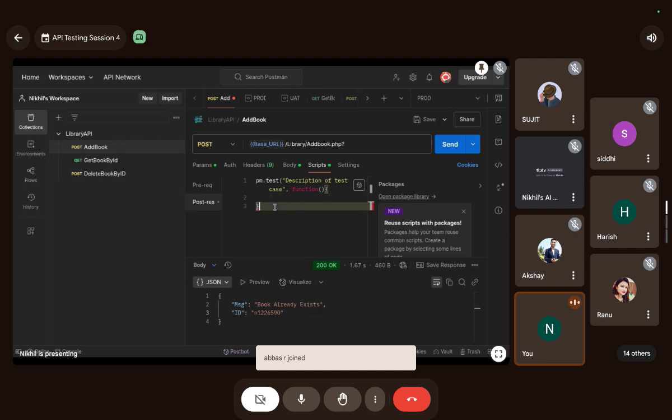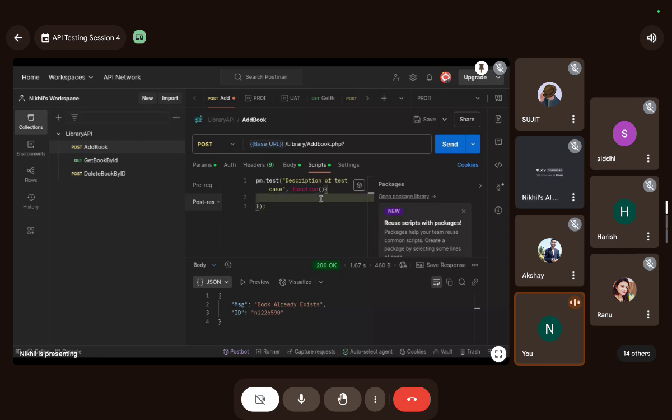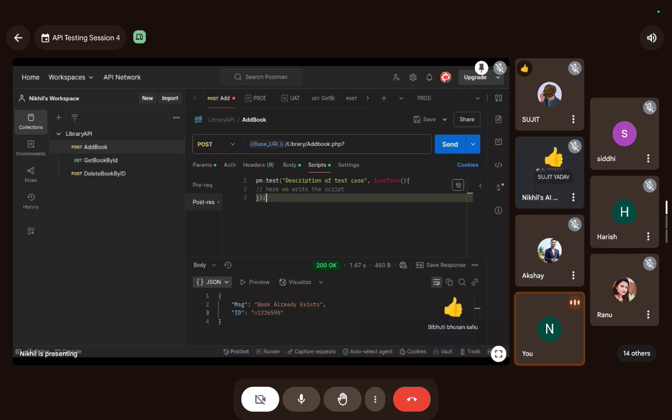Here one bracket is missed by chance. Here we have to write the script. Okay guys, do you understand this? I guess that's now more visible. Do you understand this basic structure, guys?